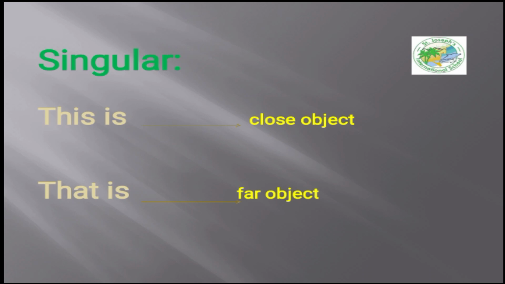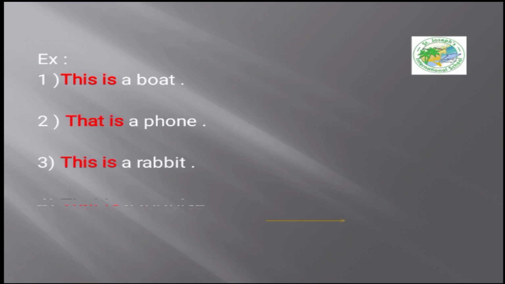And as we have said before, in the singular noun, of course, we use is or are. Yes, correct answer. We're gonna choose is. So this is and that is. Let's take some examples to understand. In number 1, can you see this picture? This is a boat, right?